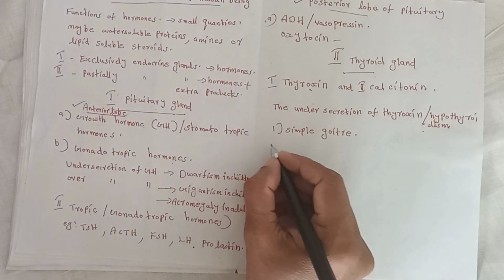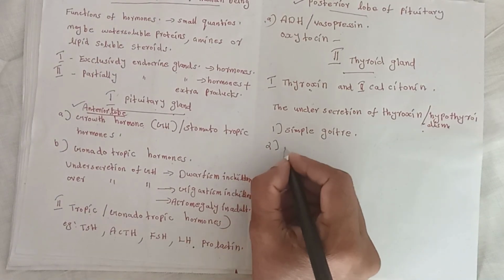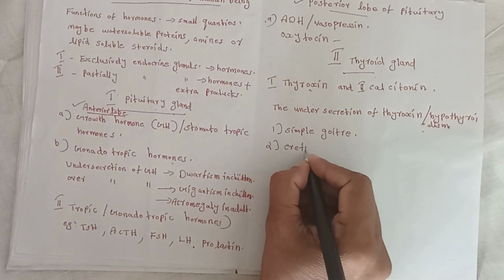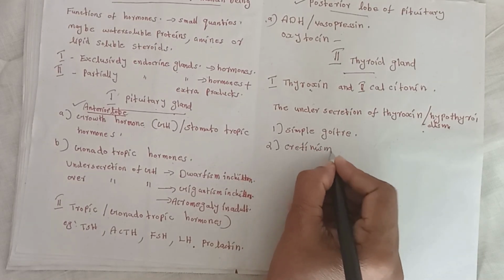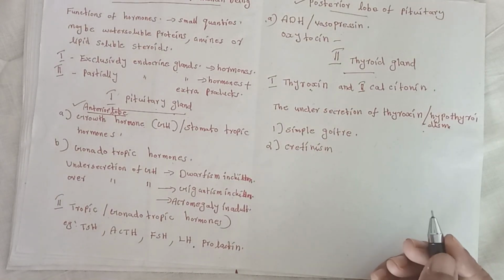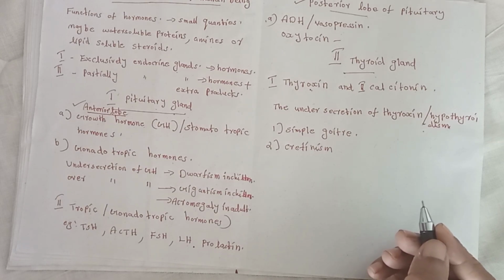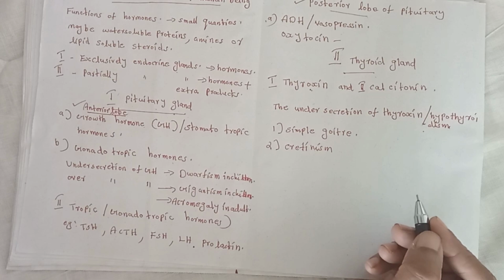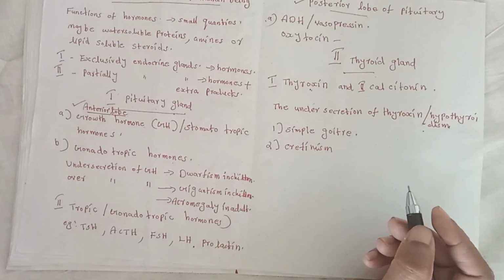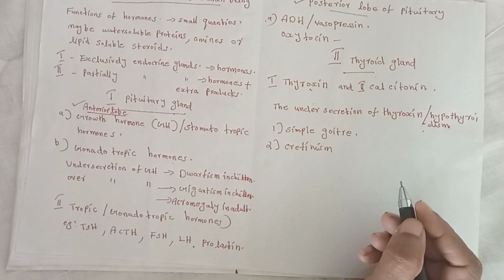Second disorder, cretinism. What is cretinism? Cretinism means poor body growth, that is dwarfism, and mental retardation, mainly in children.